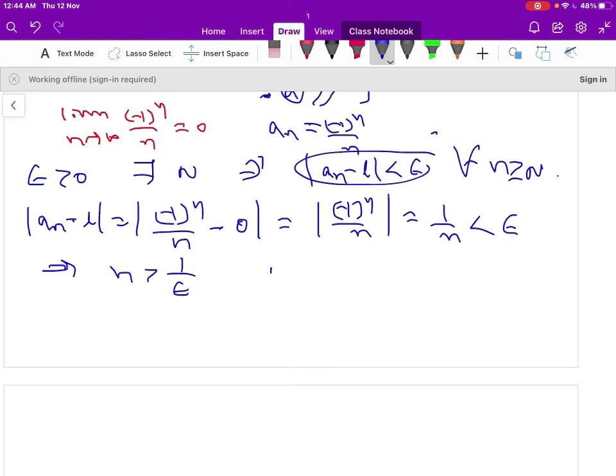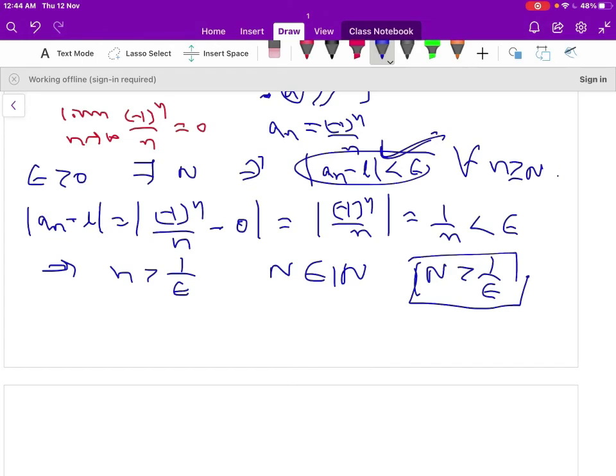Now let us choose N belonging to the natural numbers such that N is greater than 1 by epsilon. For all n greater than 1 by epsilon, this condition holds.